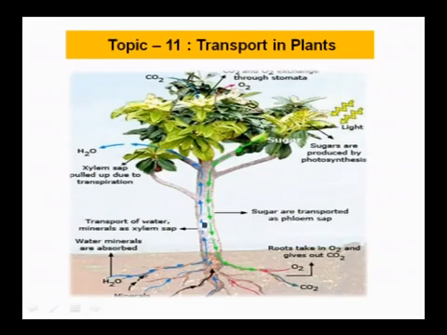Water is required and food is required for the plants, and gaseous exchange is required. Everything, how can the plant manage, because they are very long plants, and even then they can successfully transport their required material from one part to the other part. If we consider an angiosperm, it has a root system, stem system and leaves, where there is heavy traffic, and even then there is no mix-up in transporting the different materials to the different parts.